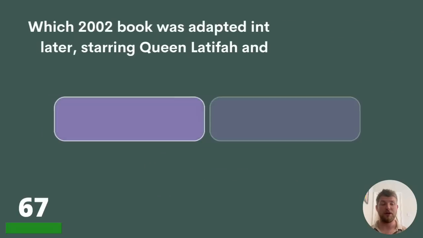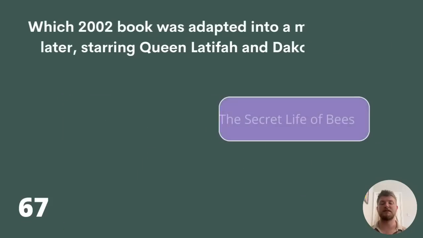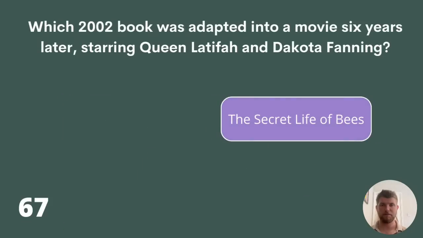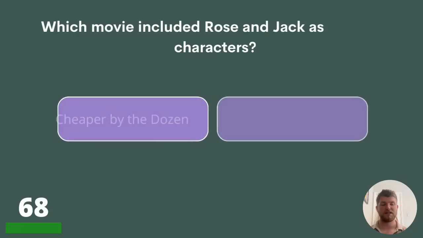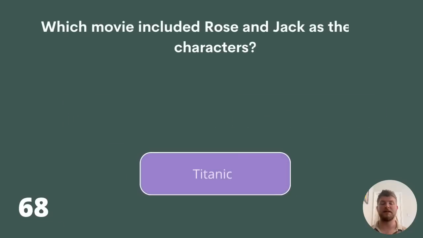Question 67. Which 2002 book was adapted into a movie 6 years later, starring Queen Latifah and Dakota Fanning? A Bug's Life, The Secret Life of Bees, or Taxi? The answer is The Secret Life of Bees. 68. Which movie included Rose and Jack as the main characters? Cheaper by the Dozen, Pirates of the Caribbean, or Titanic? The answer is Titanic.